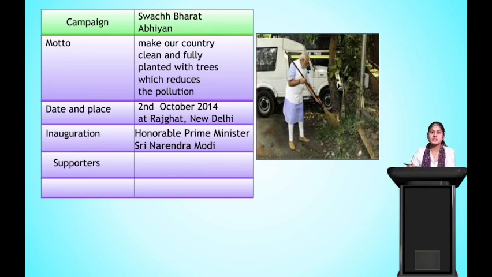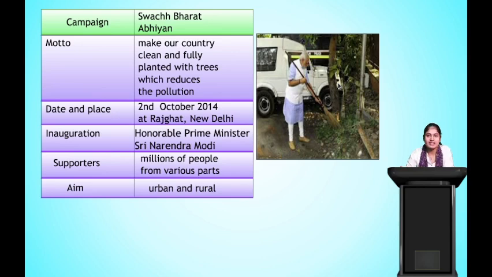Next, supporters. Millions of people from various parts. What is the aim? It is urban and rural. Clear? So now what do we have to do? We have to read this properly, and now we have to frame a sentence using this, and then we'll frame a paragraph. Easy, right? You can do it? Okay, let us do it together.